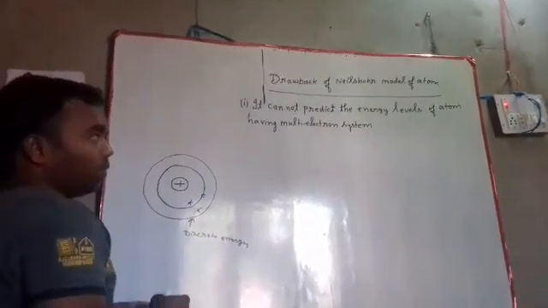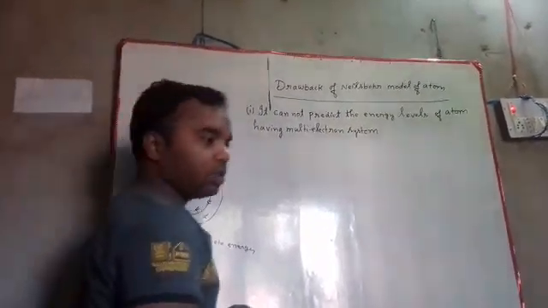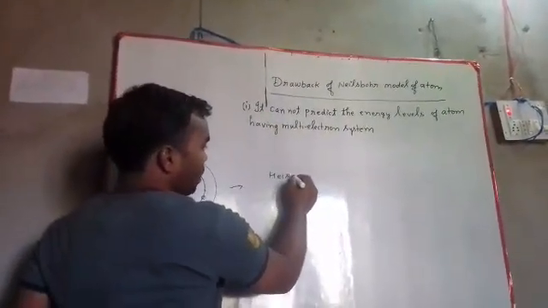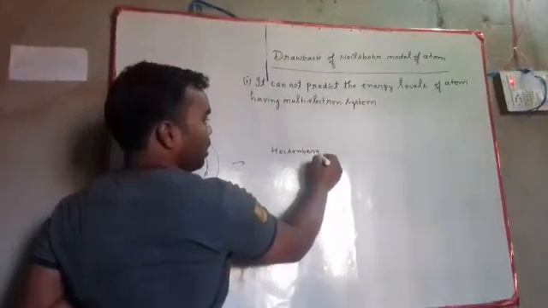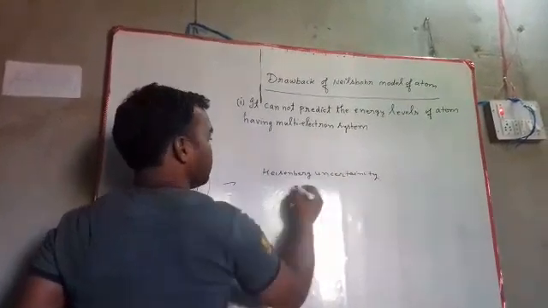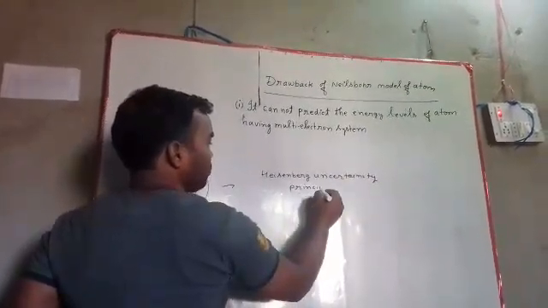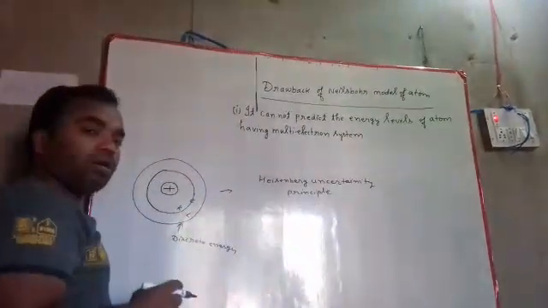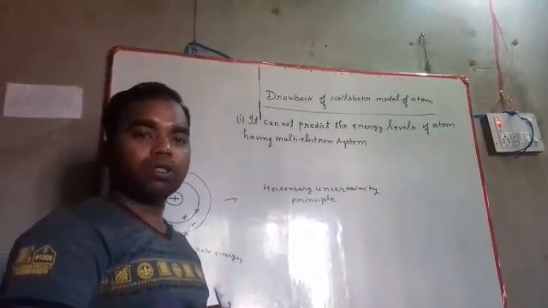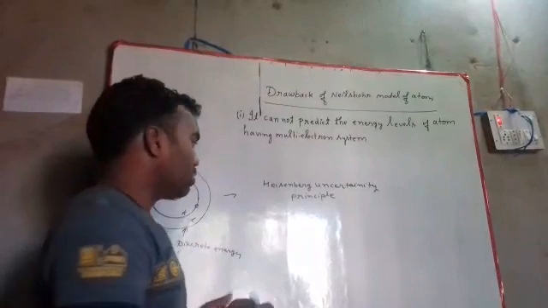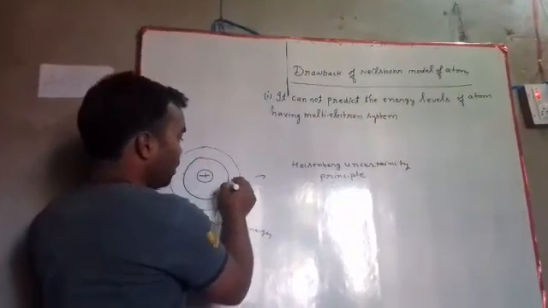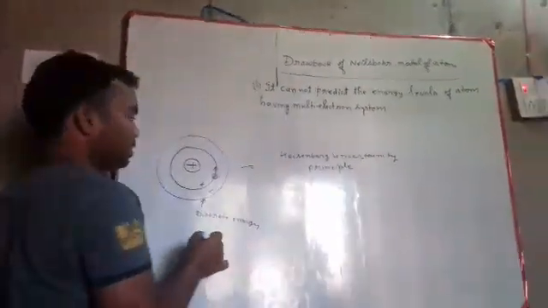But according to another principle given by Heisenberg, the uncertainty principle, we cannot determine the position and momentum of electrons simultaneously.